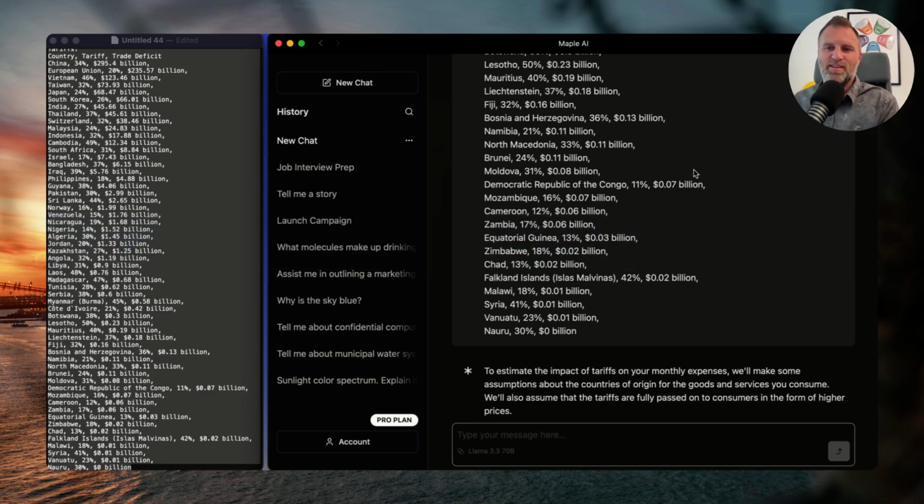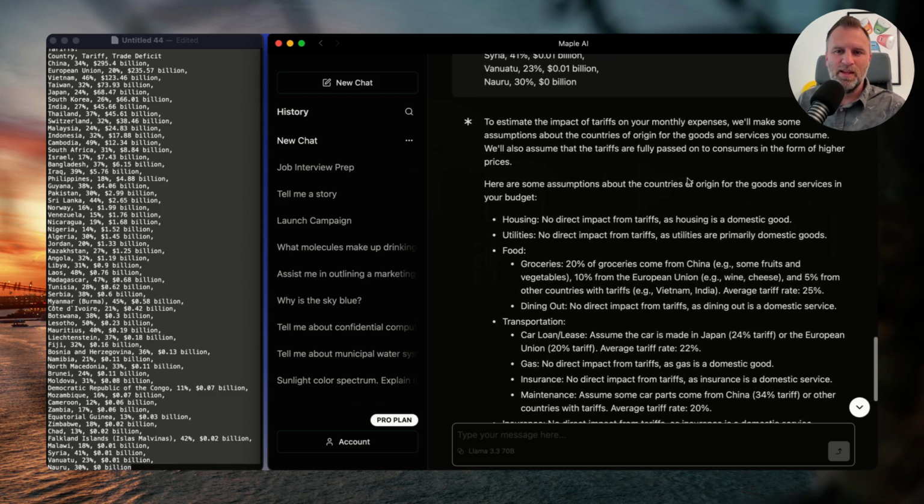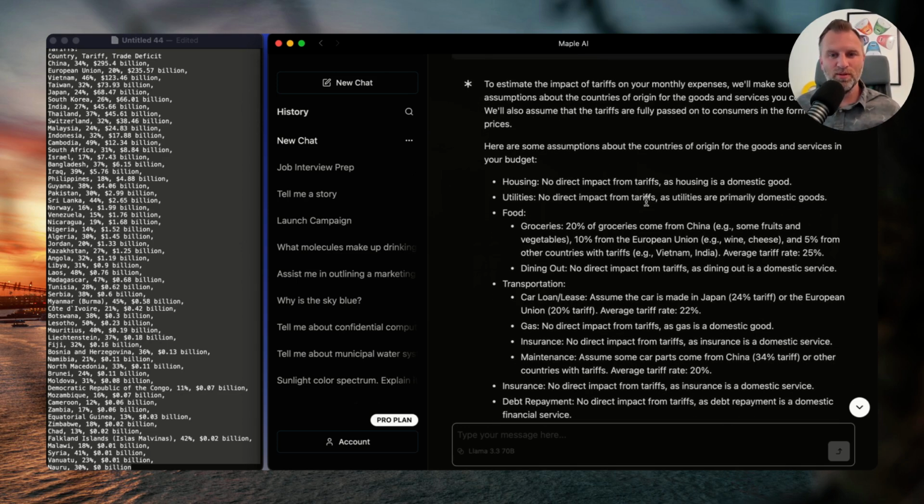Surprise. It's not available yet, but it's coming. So this is the Maple desktop app. It encrypts it here on my Mac before sending to the servers. And so that way us at Maple don't know what you're chatting about.